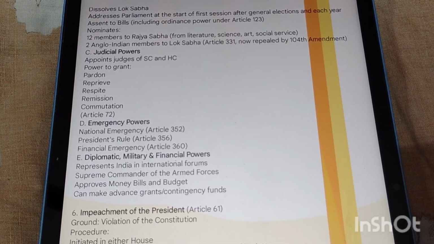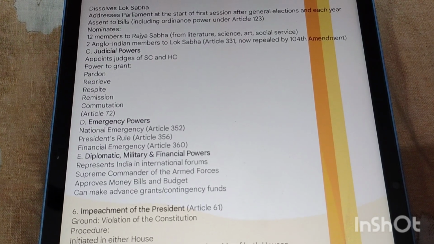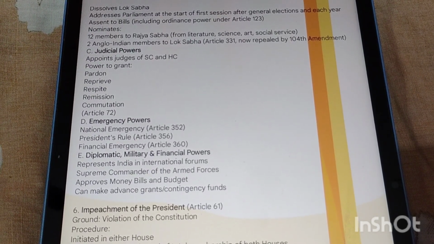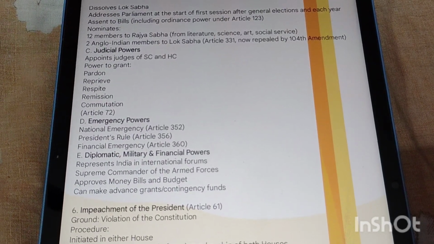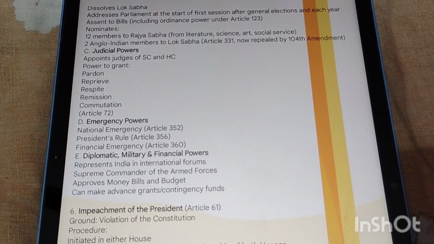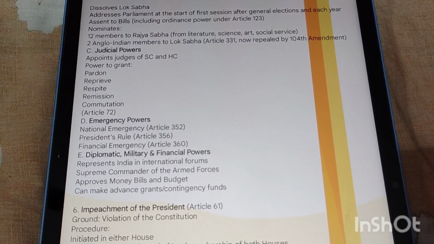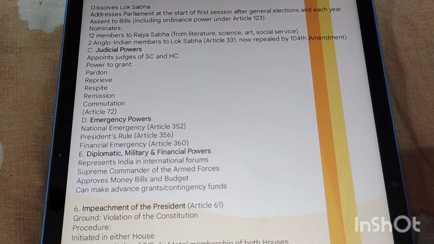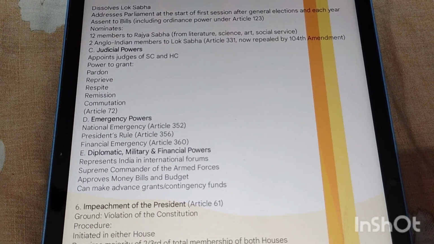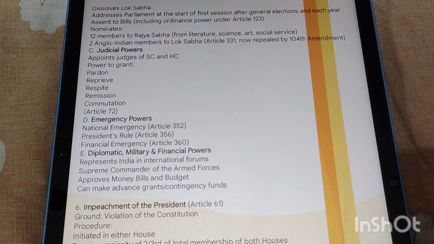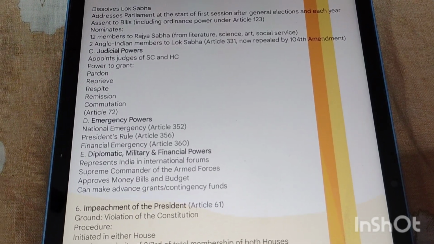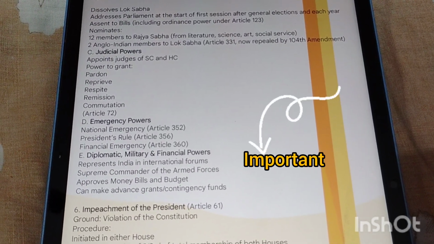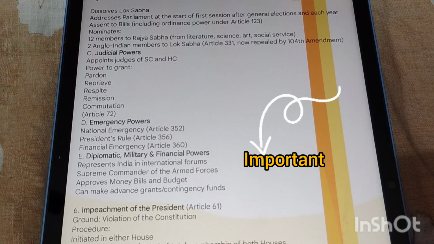The next one is diplomatic, military and financial powers. The President represents India in international forums, is the supreme commander of the armed forces, approves money bills and budget, and can also make advance grants from the contingency fund. The next one is the impeachment process of the President under Article 61. The grounds are violation of the Constitution. The procedure can be initiated in either house of Parliament, Lok Sabha or Rajya Sabha.